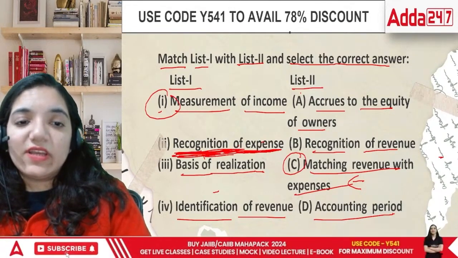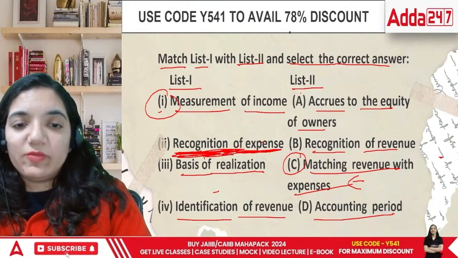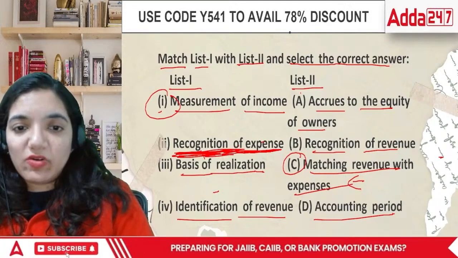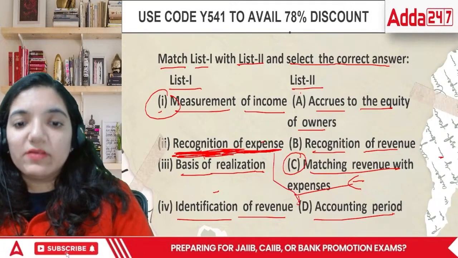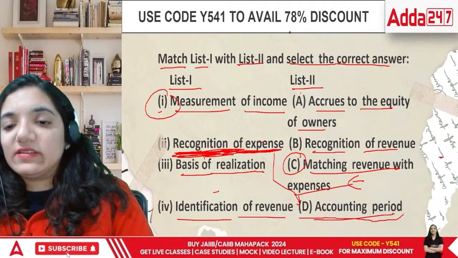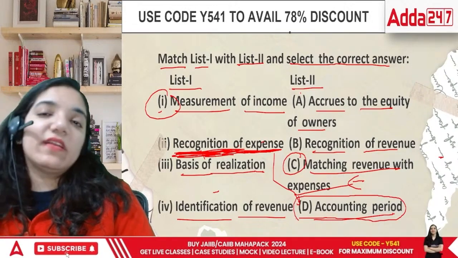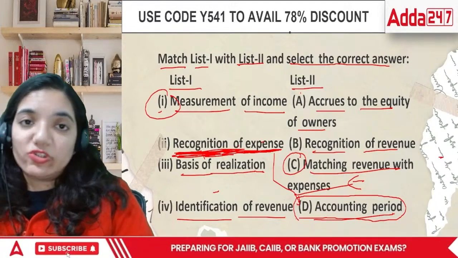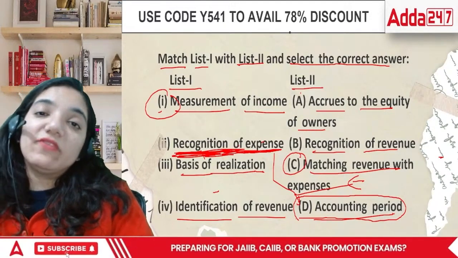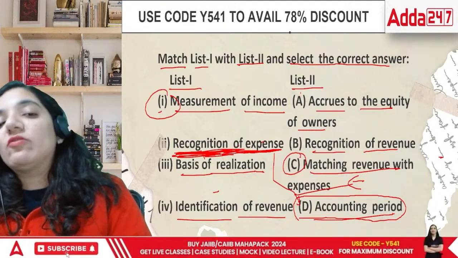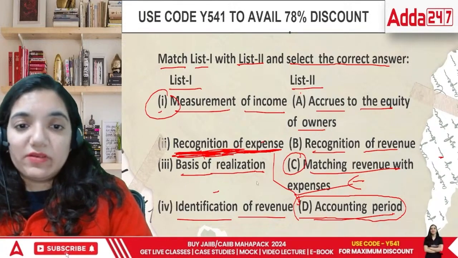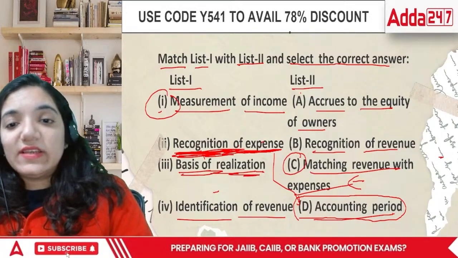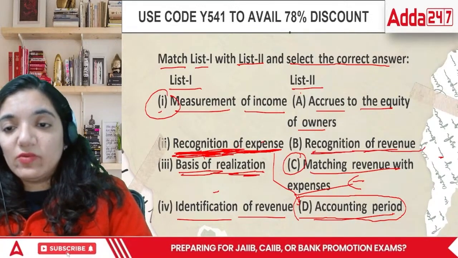When we are recognizing the expenses, that would be recorded as per the accounting period. Accounting period is the period in which we are recording the things. That means we won't record past, we won't record future. We would record a specific period, and we will try to find out the profit and loss for that period itself.